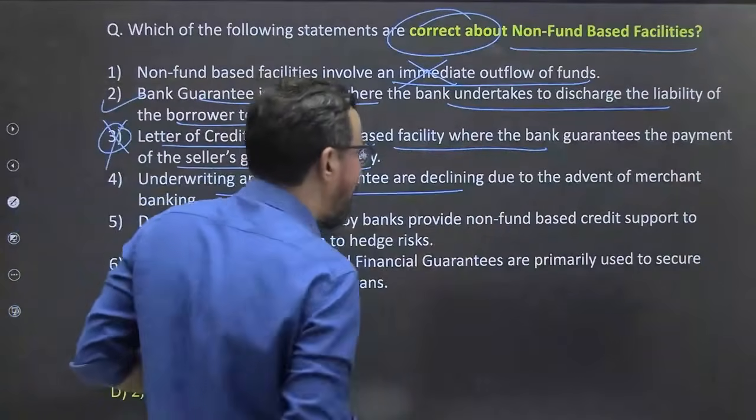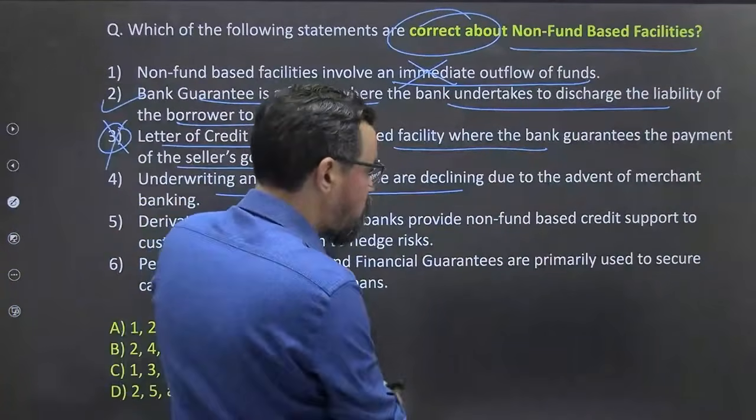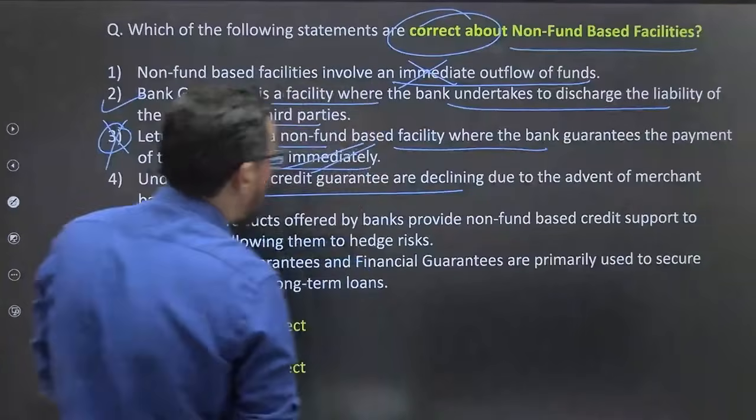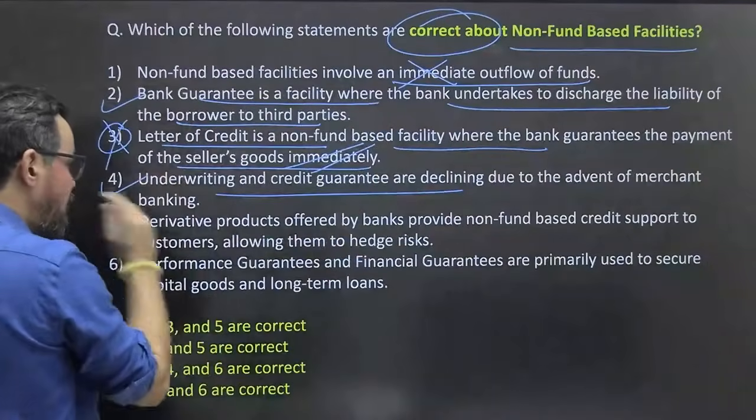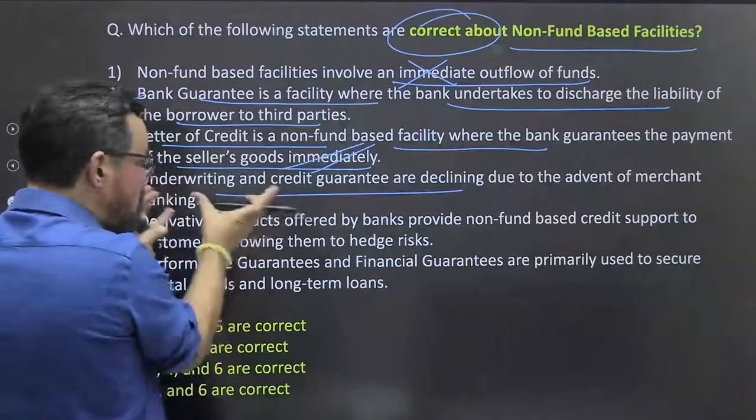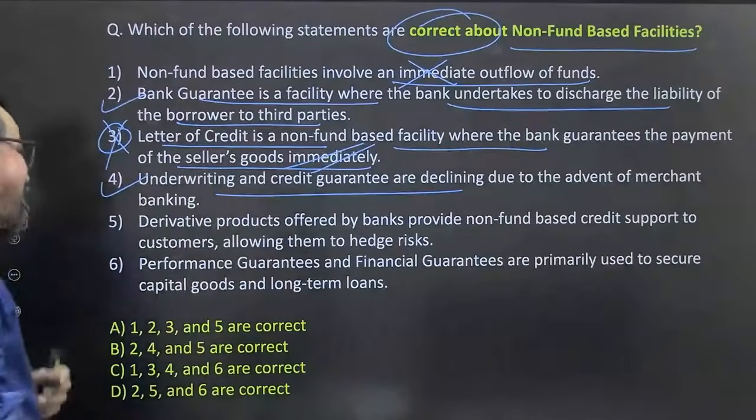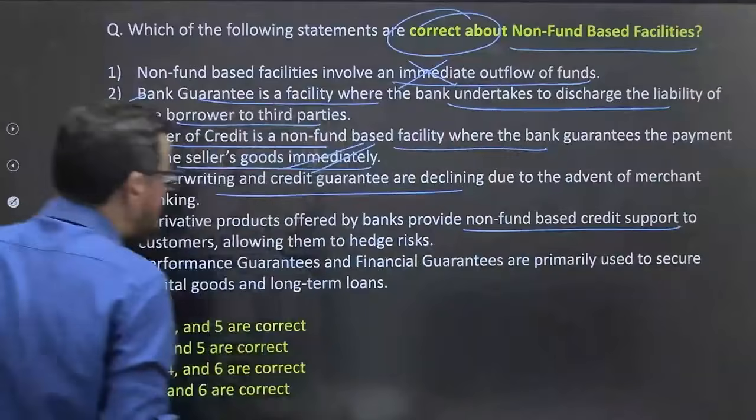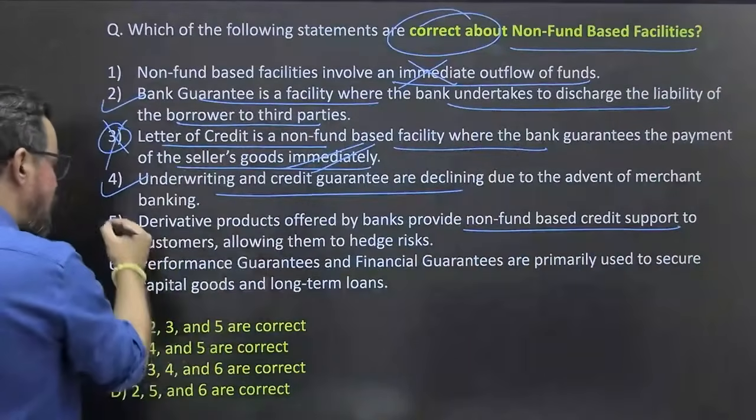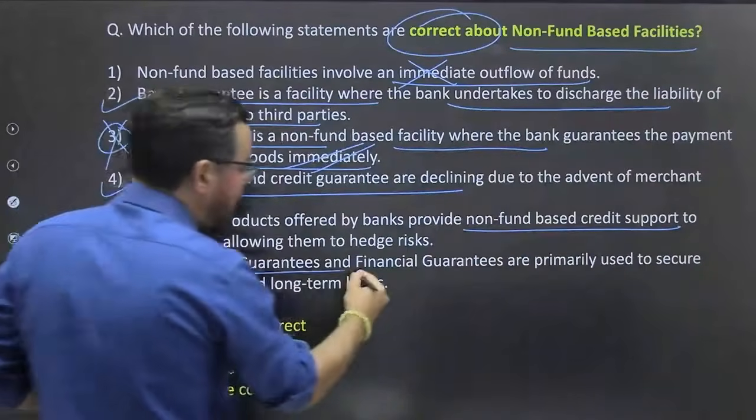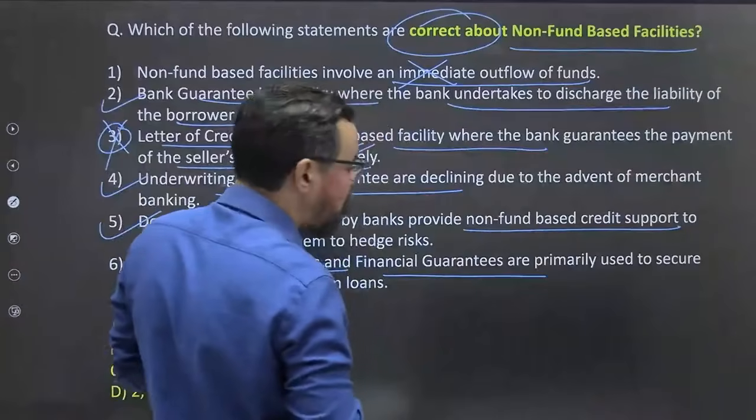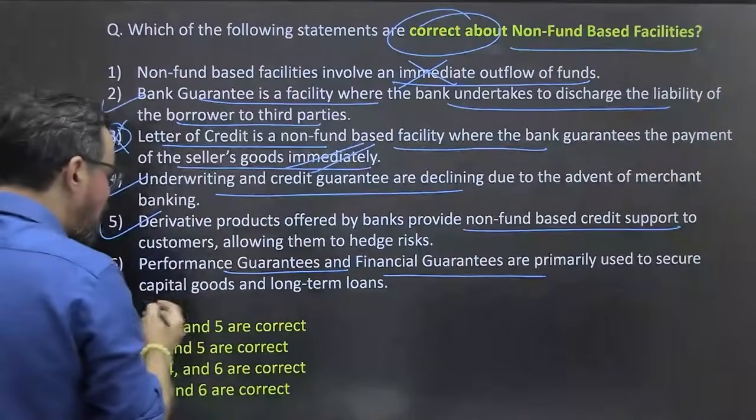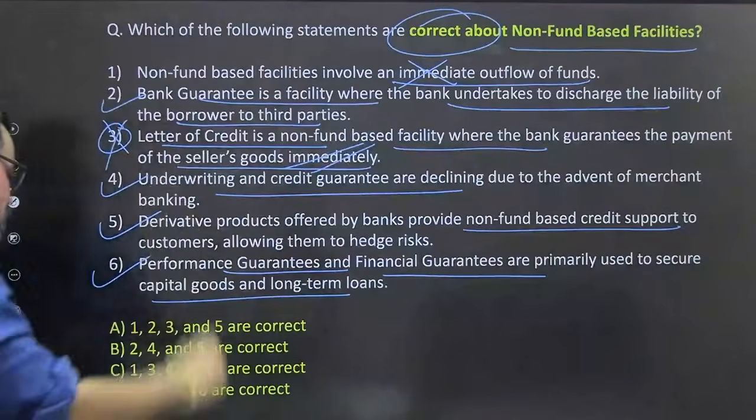Underwriting and credit guarantees are declining due to the advent of merchant banking. True, this is the core business of merchant banking. The derivative products offered by banks provide non-fund based credit support to customers, allowing them to hedge risk. Performance guarantees and financial guarantees are primarily used to secure capital goods and long-term obligations.